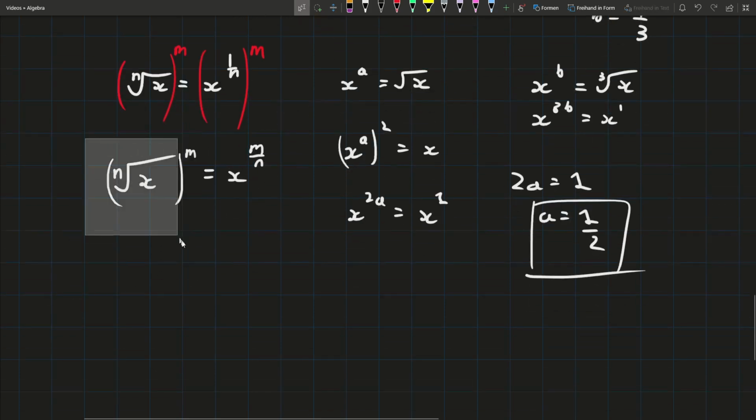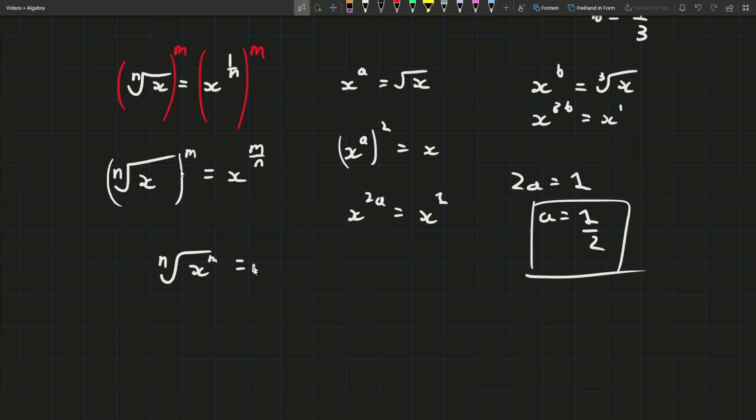There's actually one more thing we can do with this, and that's to do with rearranging. Do you think it matters if we have the nth root of x to the power of m? Do you think that's the same as doing the nth root of x, to the power of m, the other way around? Do you think it's the same, and why or why not? I want you to mess around with it. Why should that be the same? Well, it should be the same, and why is that?